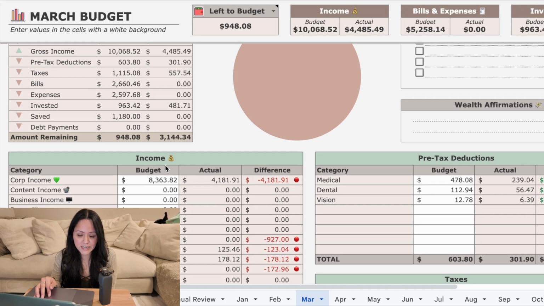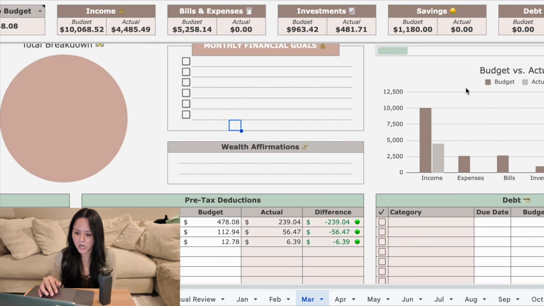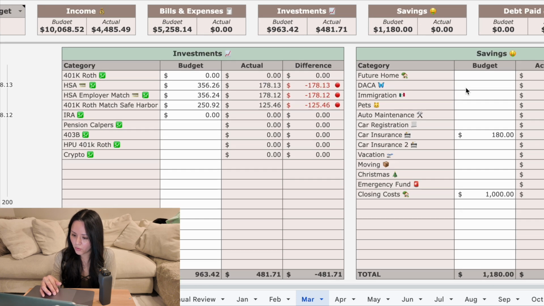I do always try to give every dollar a home, but sometimes there's that weird purchase or whatever that needs, I don't know, a random home, like miscellaneous. So yeah, let's see how much money we have left, because that is my last category. Yeah, that's our last category. Left to budget, $948.08. Where could we add more money, or where should we put that?